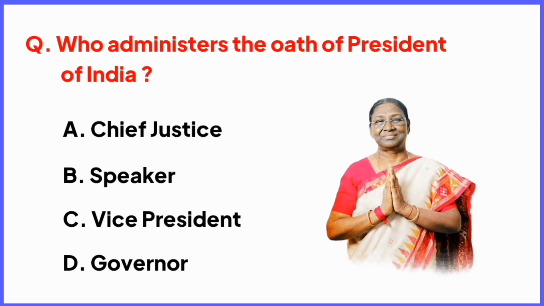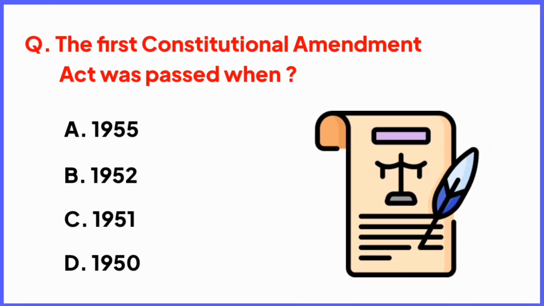Who administers the oath of President of India? Right answer is option A, Chief Justice. Yes friends, Chief Justice of India administers the oath of President of India. The first Constitutional Amendment Act was passed when? Right answer is option C, in 1951. Yes friends, the first Constitutional Amendment Act was passed in the year 1951 in India.